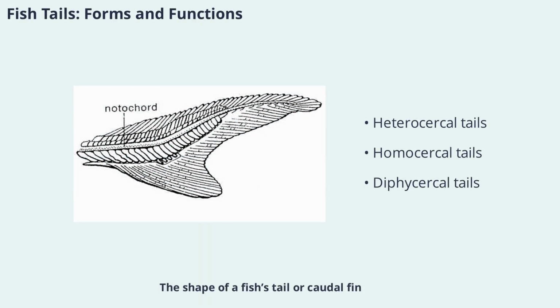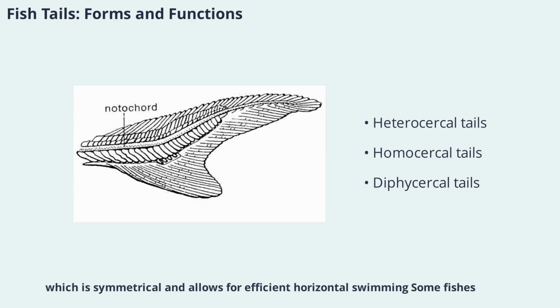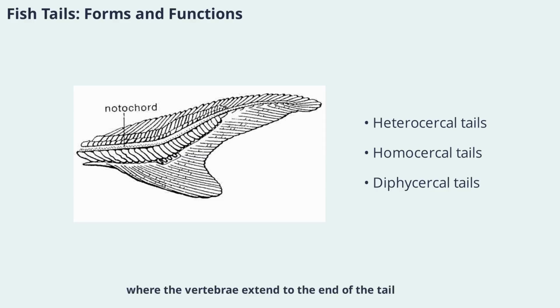The shape of a fish's tail, or caudal fin, reflects its evolutionary history and lifestyle. Sharks and early fossil fishes have a heterocercal tail, where the upper lobe is longer and contains the backbone. Modern bony fishes typically have a homocercal tail, which is symmetrical and allows for efficient horizontal swimming. Some fishes, like coelacanths and lungfishes, have a diphycercal or isocercal tail, where the vertebrae extend to the end of the tail. These variations in tail structure are closely linked to how fish move and interact with their environment.